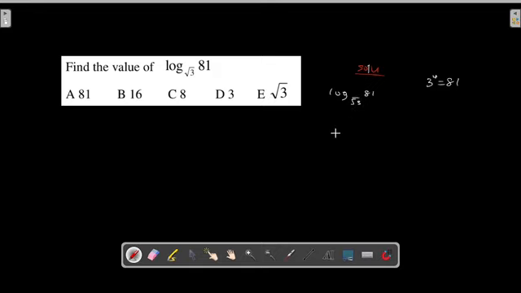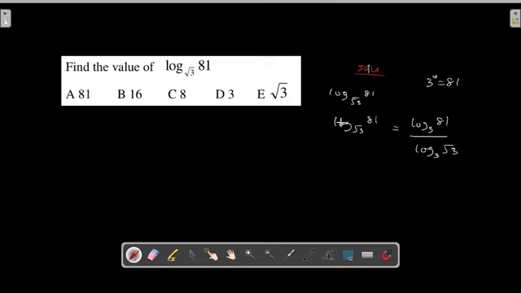Now to change it in base 3, it will be equal to when you have the log of this one. Be clear, let me write it back again. The log base 3 of 81 is equal to, if you're changing the base, I want to change to base 3 because 3 is common to base 9, also common to base 10 for this part. So it will be log base 3 of 81 divided by log of base 3 of square root of 3. That is how you change it.